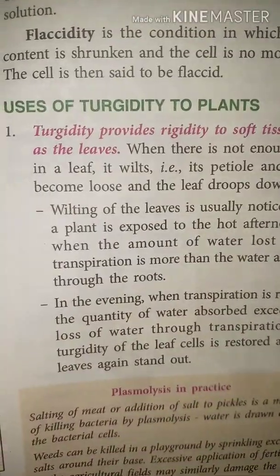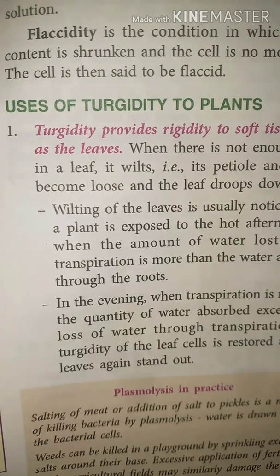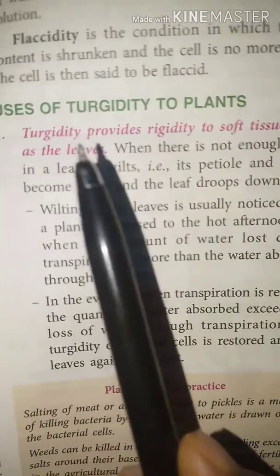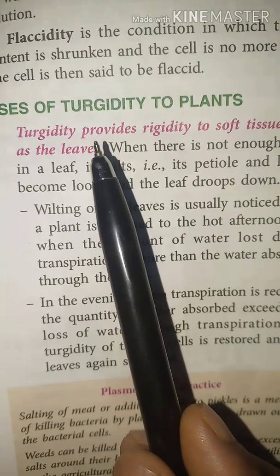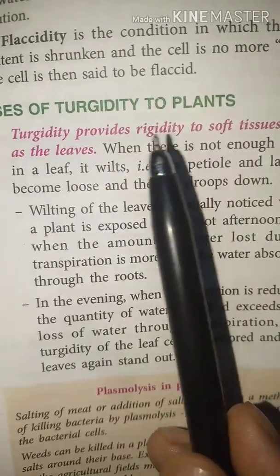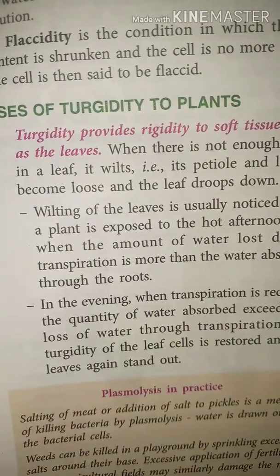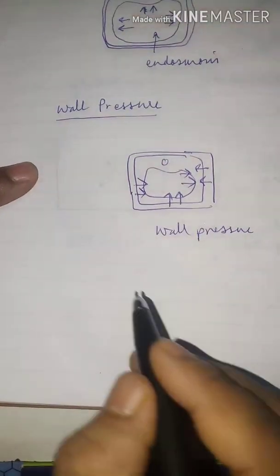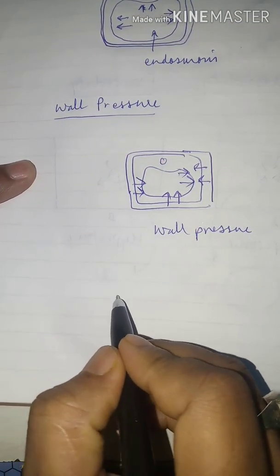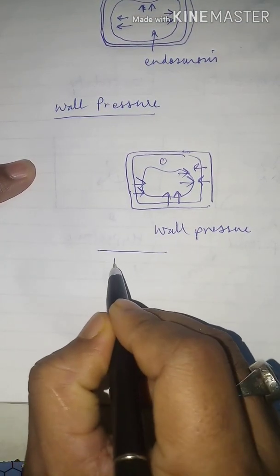Clear? Now come to the new topic, uses of turgidity in plants. So first of all, turgidity provides rigidity to soft tissue such as leaves. Have you observed any plant during midsummer?